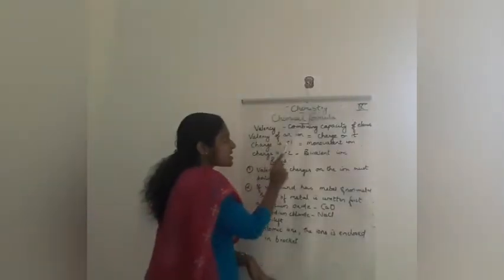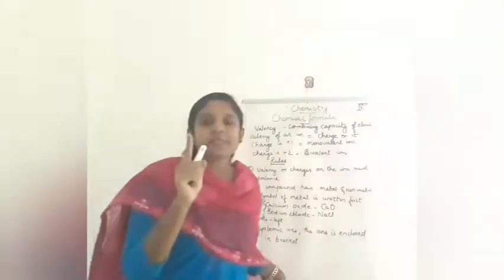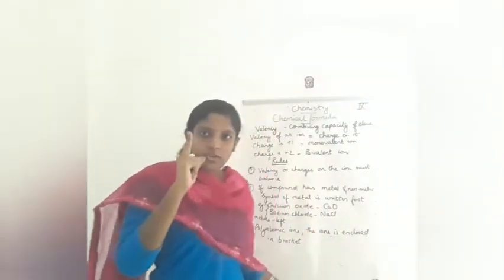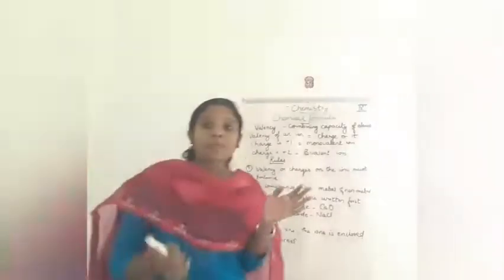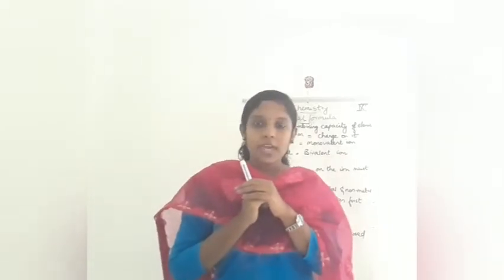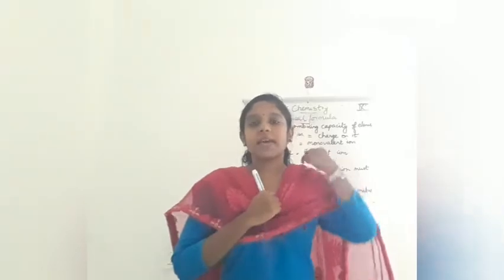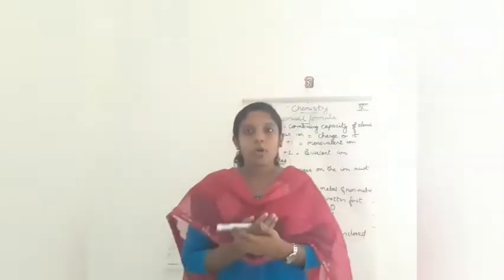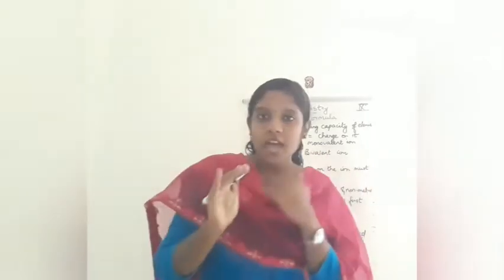If the charge is plus 1, it is called a monovalent ion. Charge plus 2, they are called divalent ions. So this is an introduction: if you want to write the chemical formula of a compound or an element, the first thing is you should understand what charge is present in it.